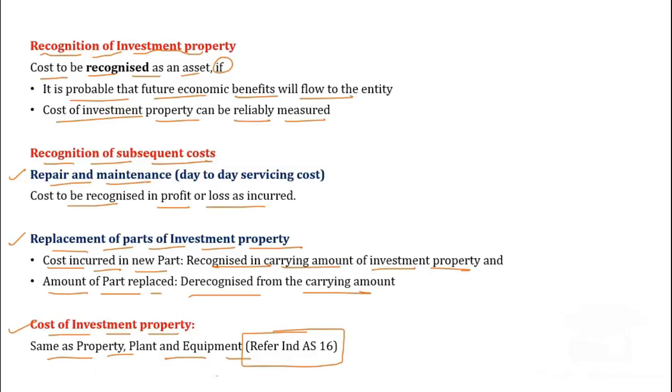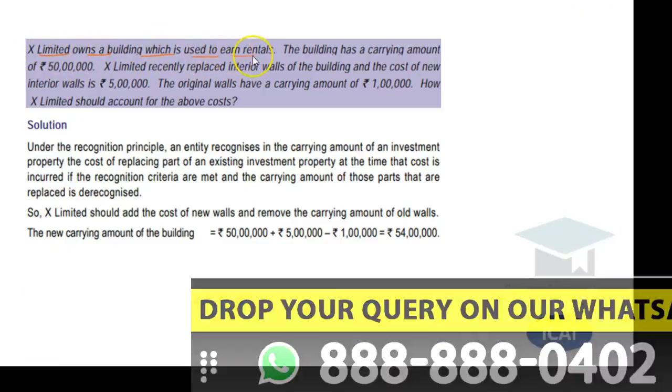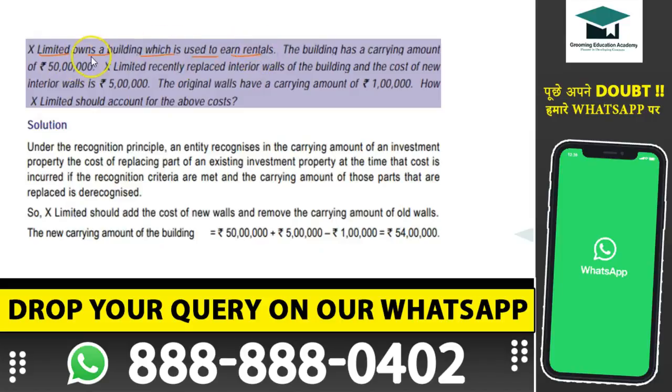Thank you. X Limited owns a building which is used to earn rentals. So it is very clear that it owns a building which is used to earn rentals. It means it's an investment property. The building has a carrying amount of rupees 50 lakh. X Limited recently replaced interior walls of the building and the cost of new interior walls is rupees 5 lakh. Okay. The original walls have a carrying value of rupees 1 lakh. How should X Limited account for the above cost?